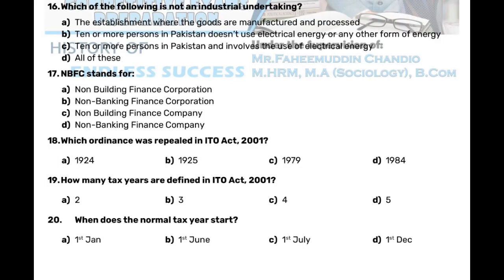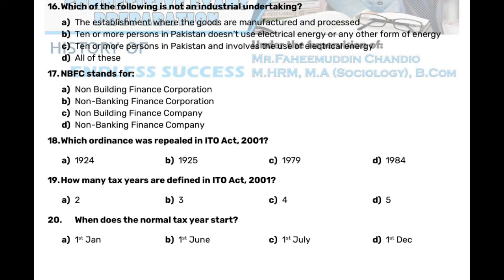Which of the following is not an industrial undertaking? A. The establishment where the goods are manufactured and processed. B. 10 or more persons in Pakistan doesn't use electrical energy or any other form of energy. C. 10 or more persons in Pakistan and involves the use of electrical energy. D. All of these. NBFC stands for A.